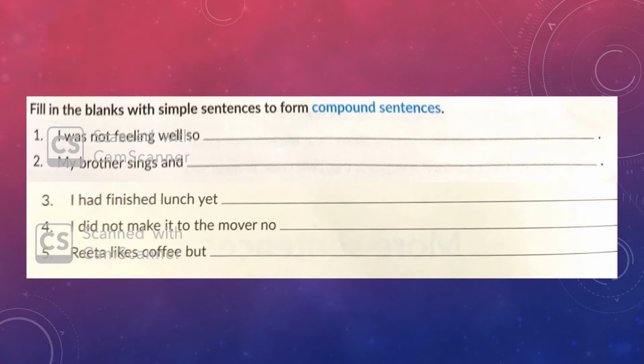Rita likes coffee, but Rahim likes tea. So here the conjunctions are already given. We will use another sentence to make them together into a compound sentence. I've already helped you with the five. Let's move on.